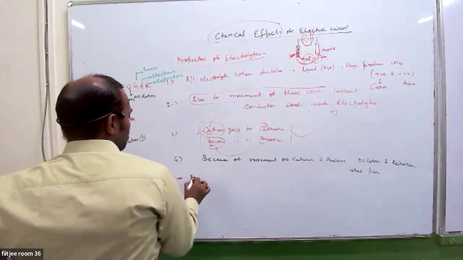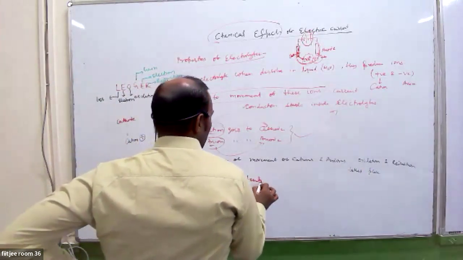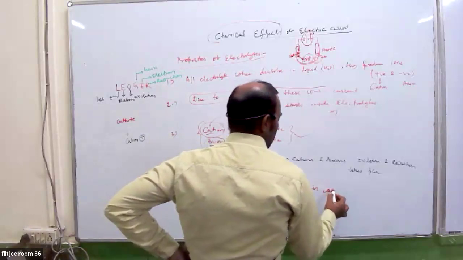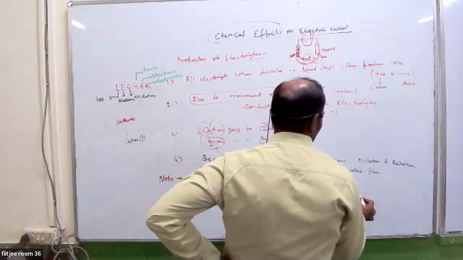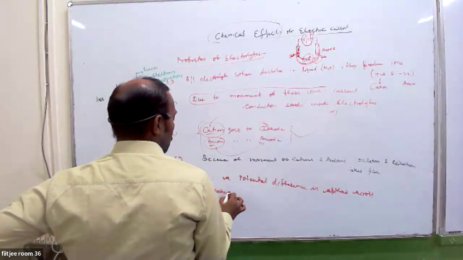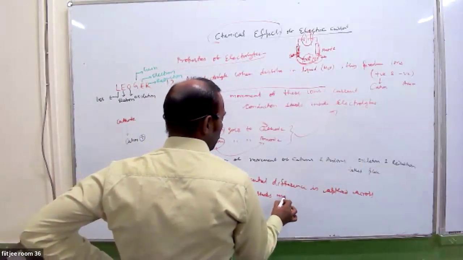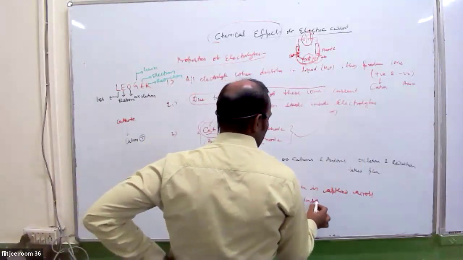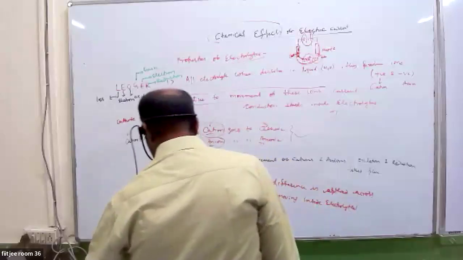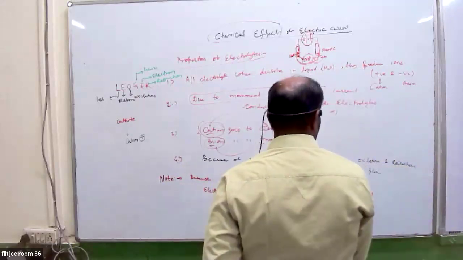Note: because a potential difference is applied across electrodes, ions start moving inside electrolytic solution.